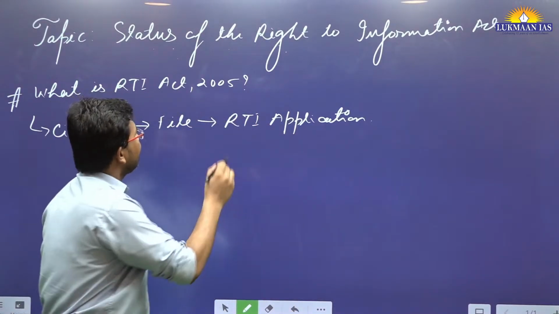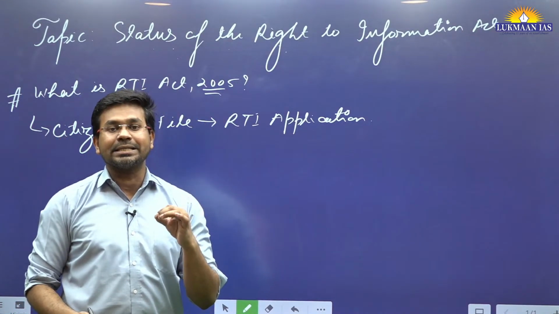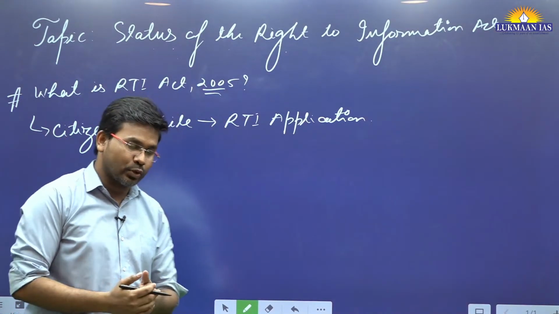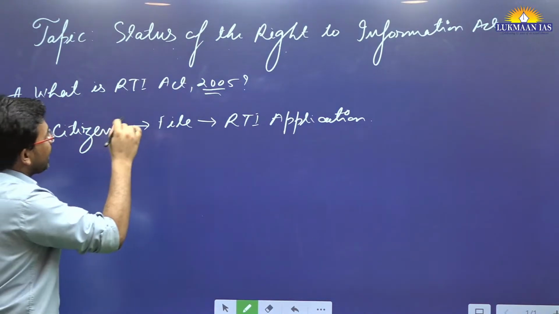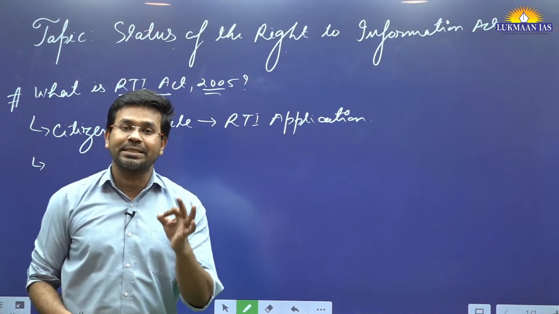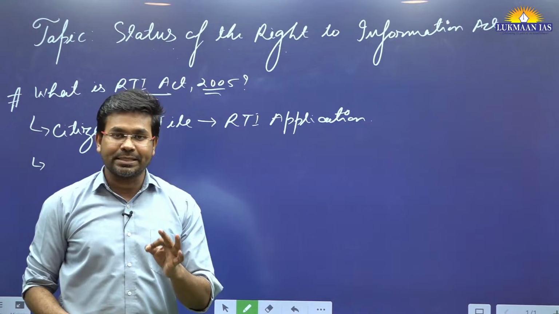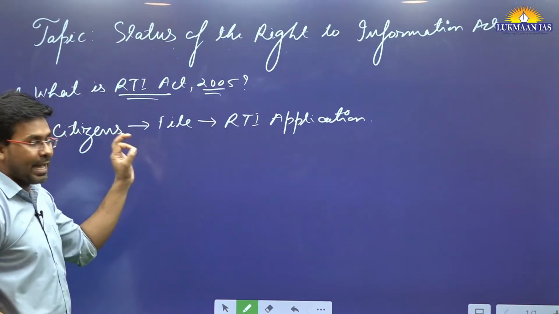This act has been enacted in 2005, right? However, this act has gone through so many amendments also. This RTI Act is considered one of the best public disclosure acts globally. It is recognized as one of the best acts so far.